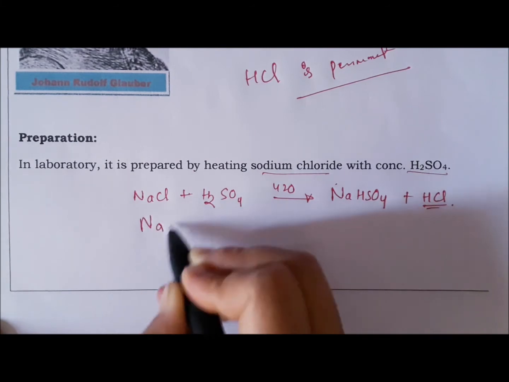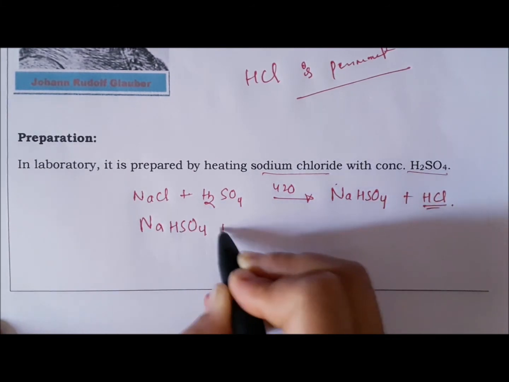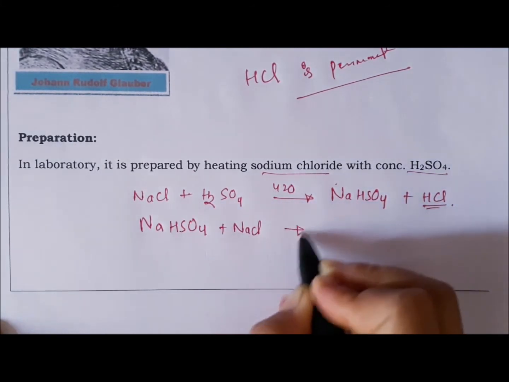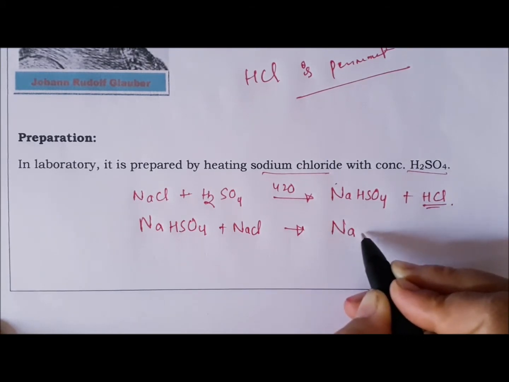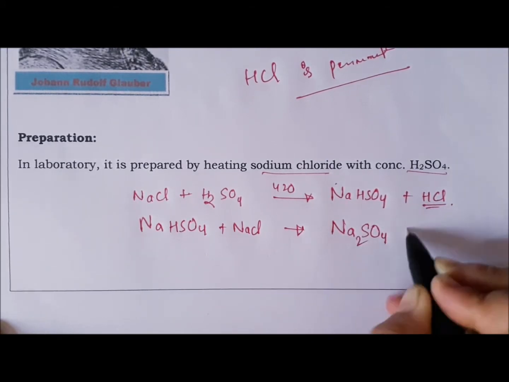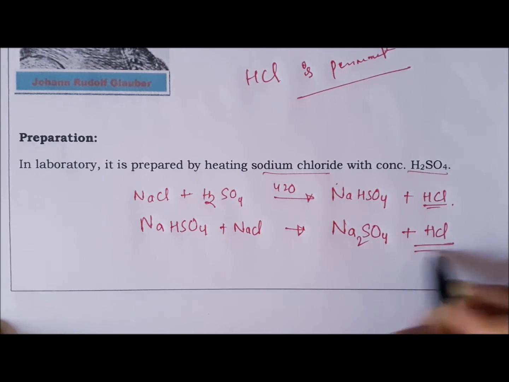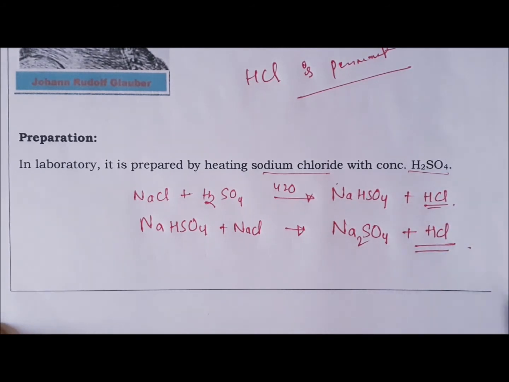Again, sodium bisulfate will react with sodium chloride to give sodium sulfate and hydrogen chloride. This gas can be dried by passing through concentrated sulfuric acid. As we have already discussed, concentrated sulfuric acid is used as a dehydrating agent or in drying some of the gases.